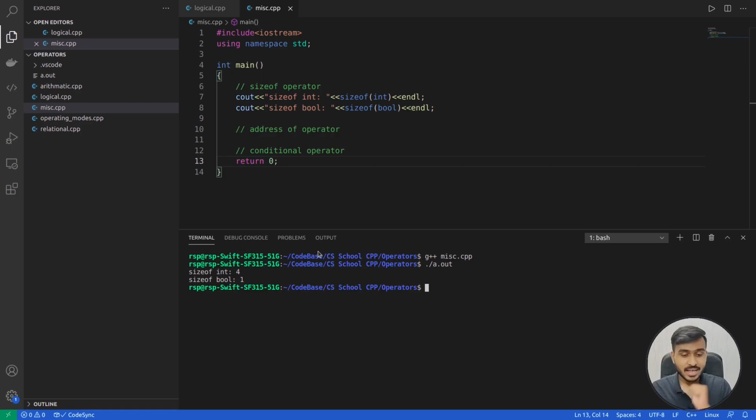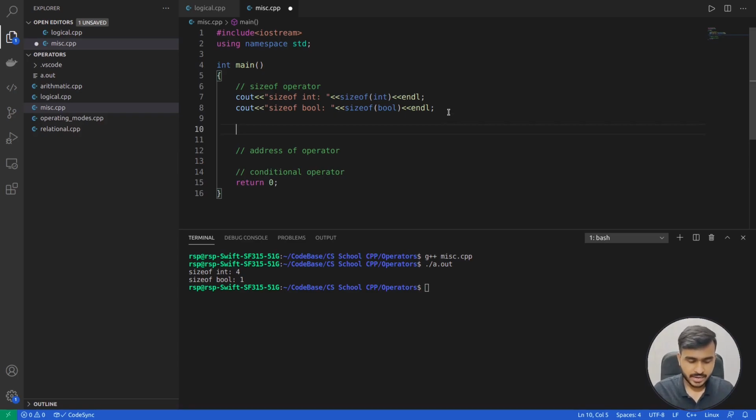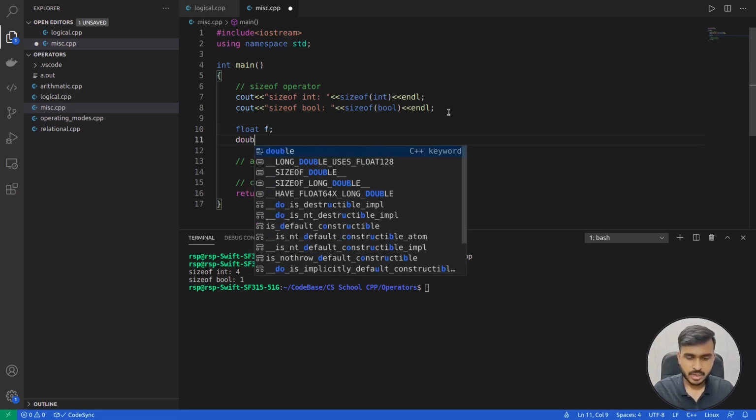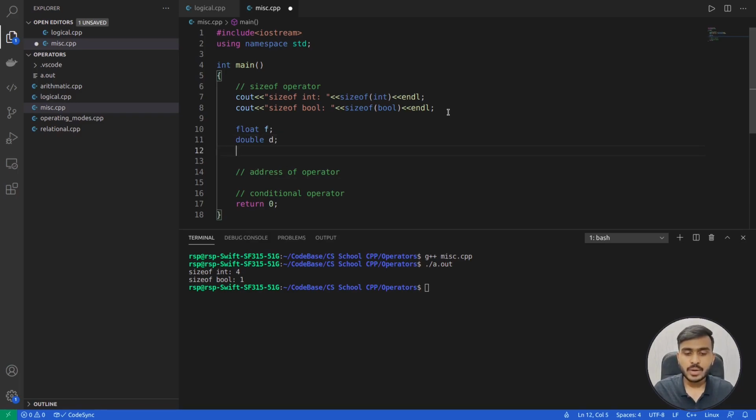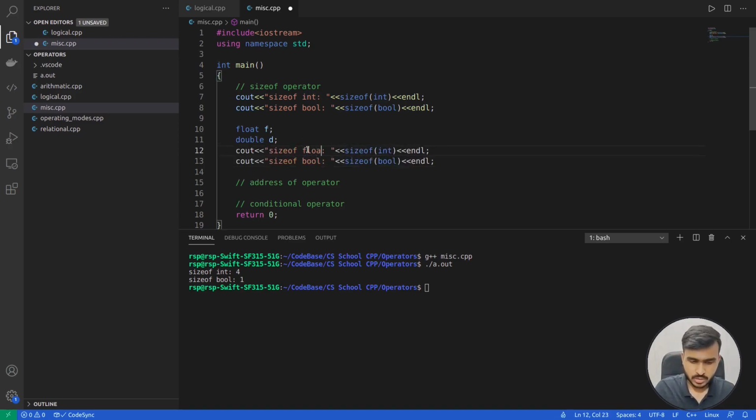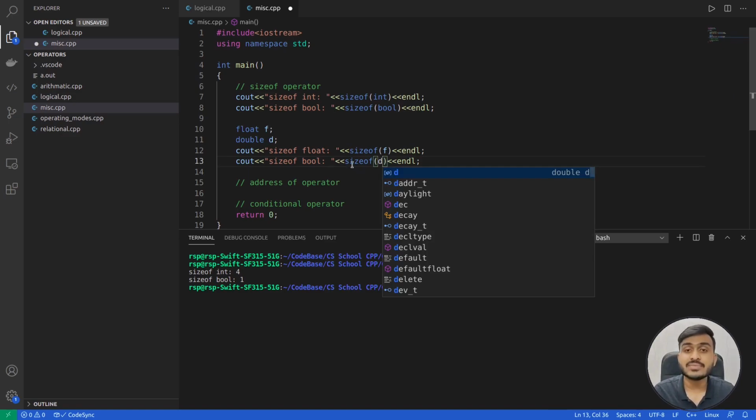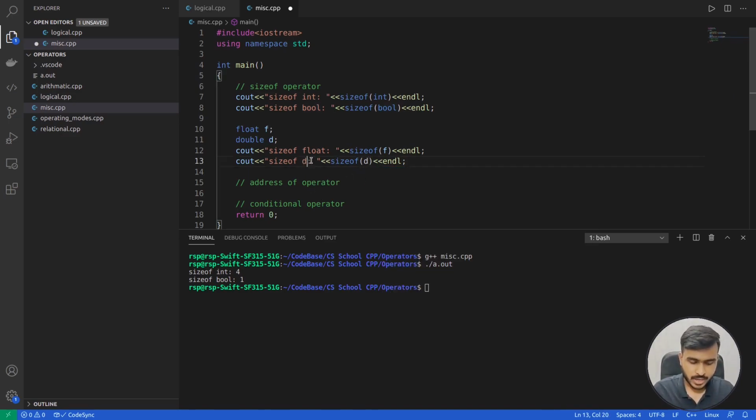Isn't that interesting? Now we can also operate the sizeof operator on variables. Let's say I create one variable of float type, float f. Let's not initialize it, that's fine. Let's create one more variable of double type, double d, and apply the sizeof operator on these two variables. I'll copy paste these two lines. Over here, instead of writing the float data type keyword, I will write the variable name. Even that is fine. Instead of sizeof double, I'll write sizeof d, which is a variable of double type.